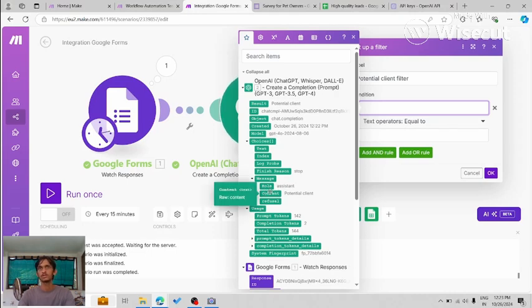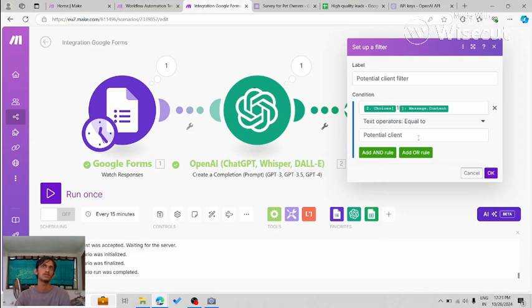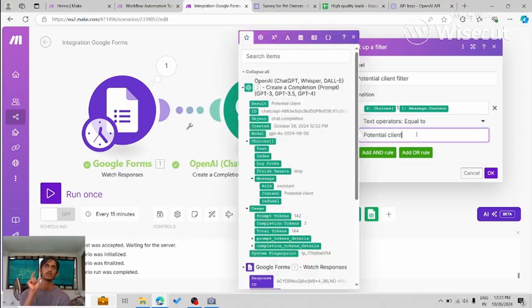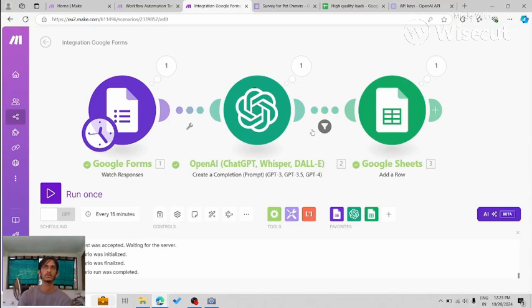We are interested in the content, and obviously we want it as the first value, and we want the content to be equal to potential client. It has to match exactly, which is why we want the OpenAI API to output exact values instead of a sentence. So I press OK, and our filter is set.